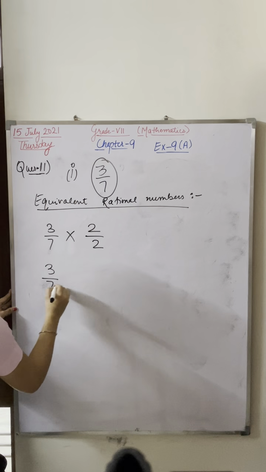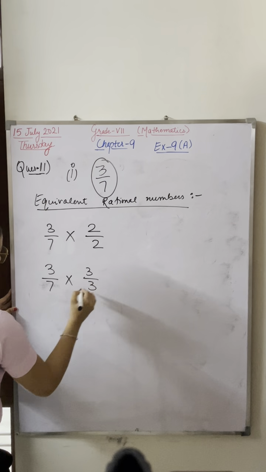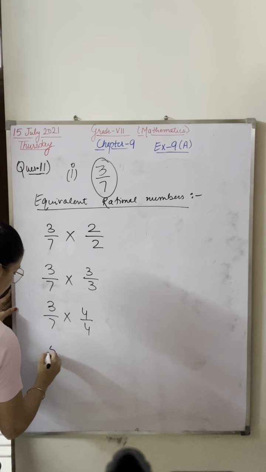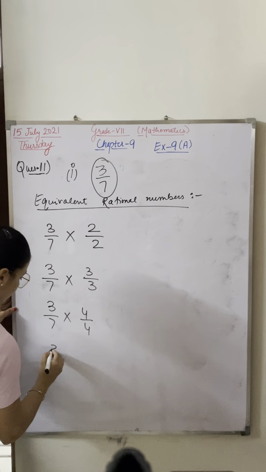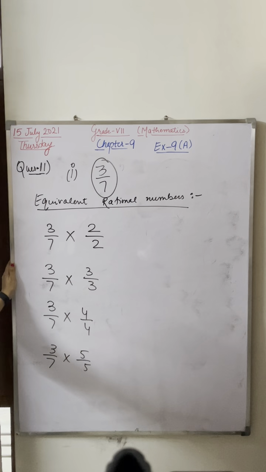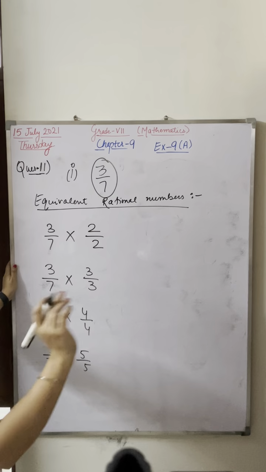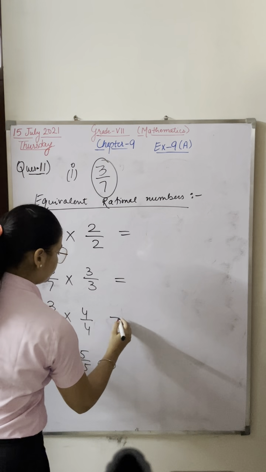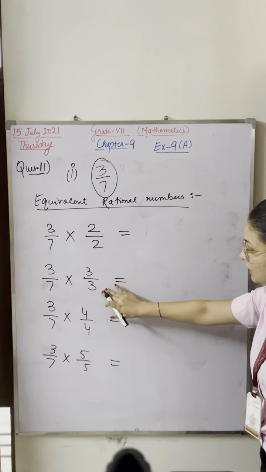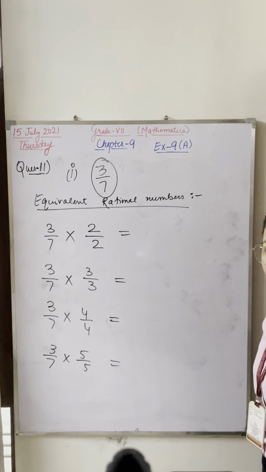Write here 3 by 7, multiply with 3 by 3. Write 3 by 7 here, multiply with 4 by 4. Write 3 by 7 here, multiply with 5 by 5. You have to find 4 rational numbers. So first multiply with 2 by 2, then 3 by 3, 4 by 4, 5 by 5.